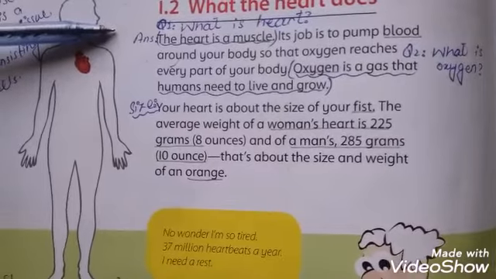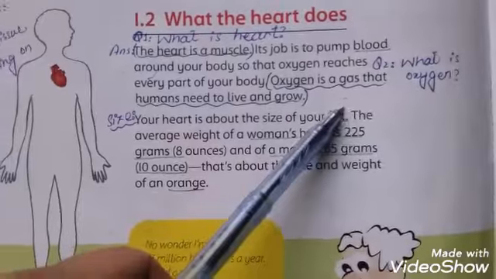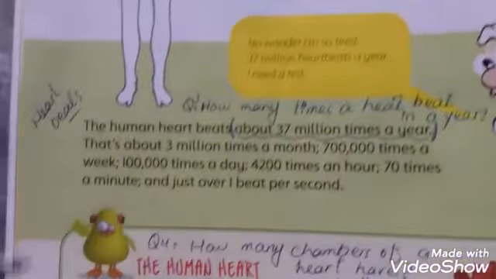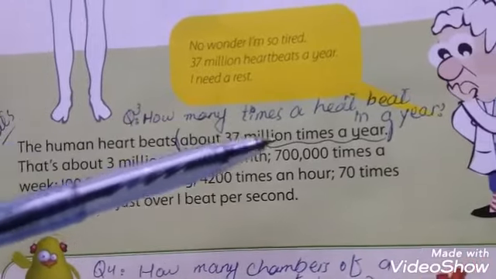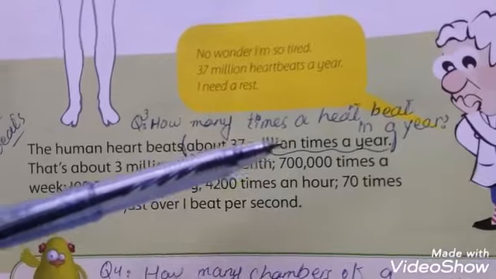Question number 1, what is heart? The heart is a muscle. Question number 2, what is oxygen? Oxygen is a gas that humans need to live and grow. Question number 3, how many times does a heart beat in a year? About 37 million times a year.